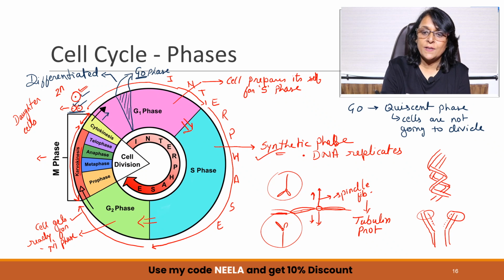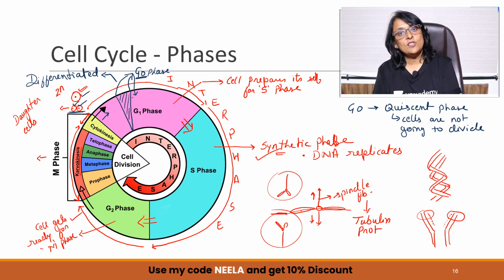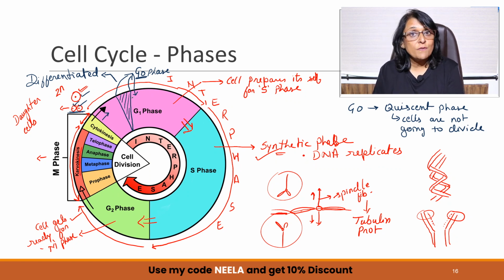So those cells enter into G1 again. The remaining changes will take place. That means now the cell is going to prepare for S phase, and the cell gets into S, G2, M, and if it has to divide and divide, it will continue in that cell cycle. We have not written down the exact points or the changes which take place during the cell cycle. I have given you a brief explanation of cell cycle.